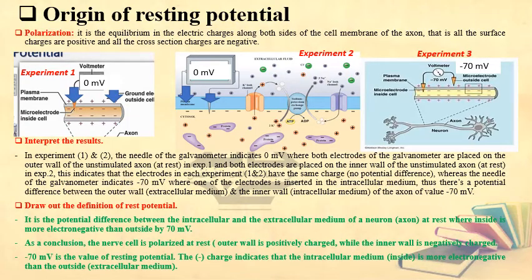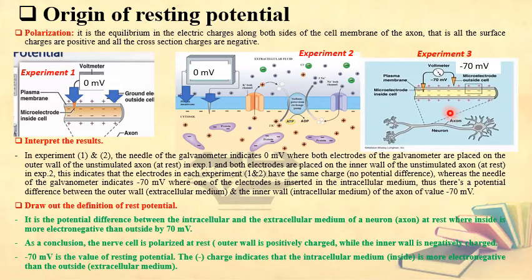Now, in order to understand more what we mean by resting potential, please focus on this experiment. It is very important, okay? First of all, what do we mean by polarization? Polarization is the equilibrium in the electric charges along both sides of the cell membrane of the axon.